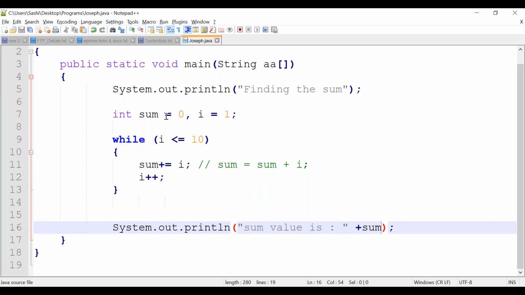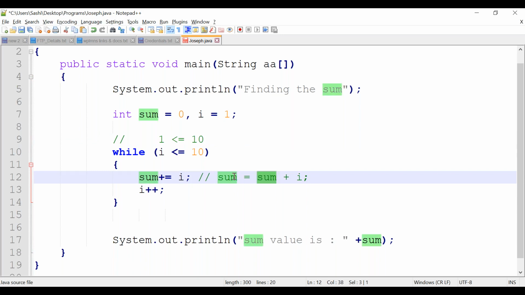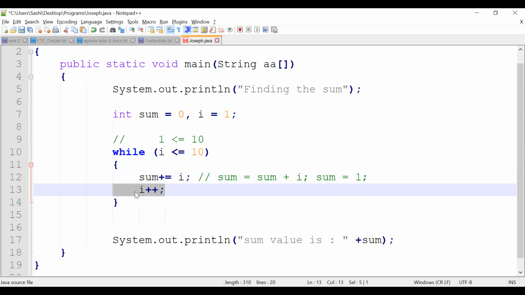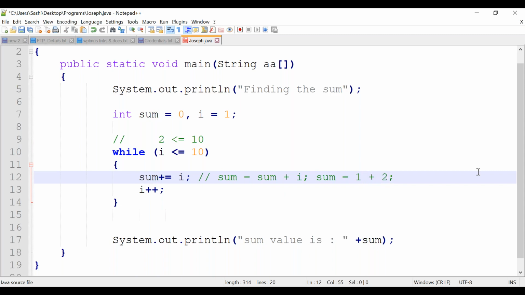So let's quickly go through. i value is 1, correct? It will check whether i, which is 1, is less than or equal to 10. First time it will be true, it will come here, sum equal to sum plus i. Sum will be 0, 0 plus 1, the answer will be 1. Then you are incrementing i. Again the while loop is checked, 2 is less than or equal to 10, true. Sum equal to sum plus i: sum is 1, i is 2.